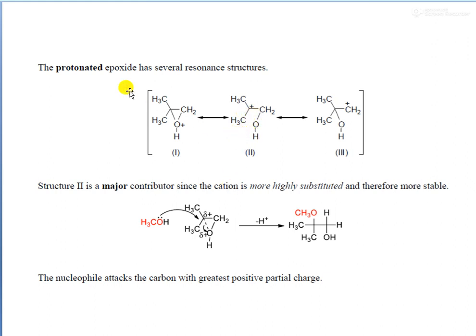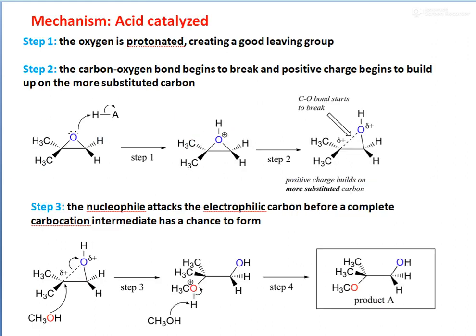So that is the reason why in the mechanism the incoming nucleophile attacks the carbon having the positive charge, not the other carbon. There are two carbon atoms in the epoxide, so since this carbocation is more stable, the nucleophile attacks the carbocation, not the other carbon atom.